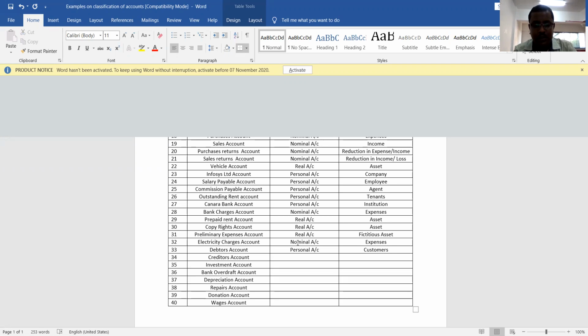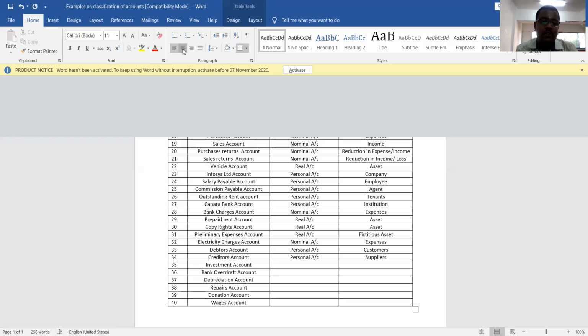Now next one is creditors account. Creditors are also a personal account. Why? Because they represent suppliers, who have supplied goods to us on credit basis. Understood? The reason is they represent suppliers.